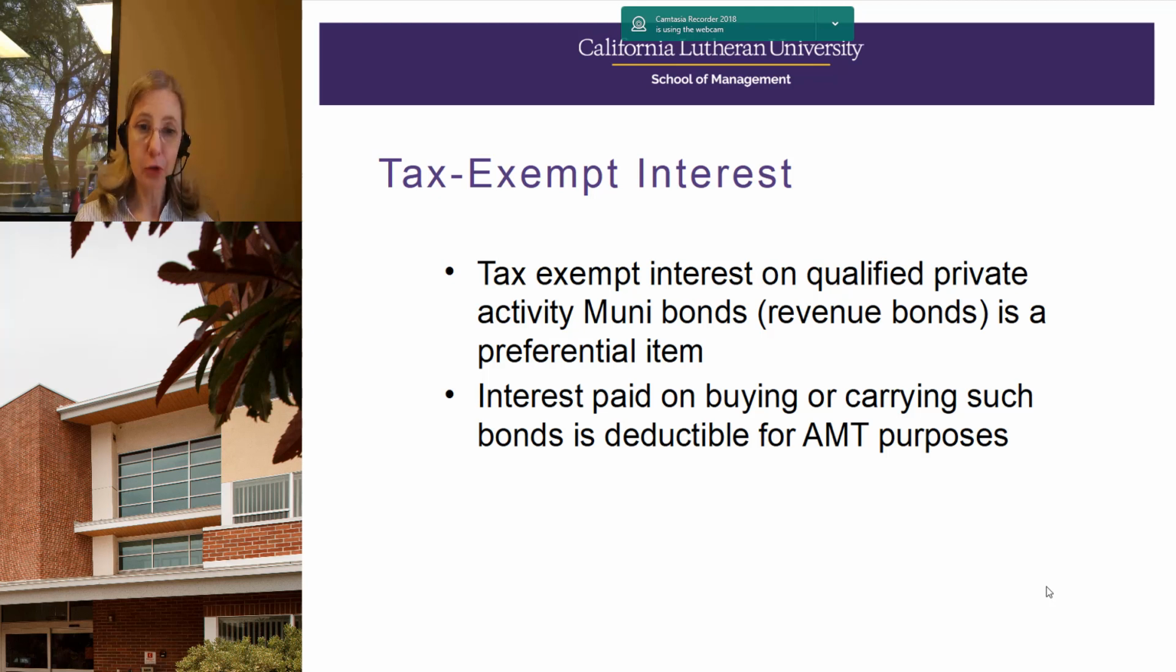So if you do have tax-exempt interest on private activity bonds, it has to be added back. If there's margin interest or investment interest associated with carrying those bonds, that interest is not tax deductible for regular tax purposes because the income isn't taxable, but you can deduct that interest for AMT purposes because that income for AMT purposes is taxable.